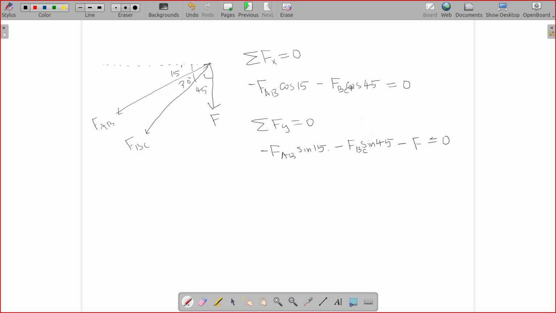So two equations and two unknowns. F is given, so you can easily solve it, right? You find out FBC, substitute it here, or use a calculator for a 2x2 system. How do you use that? Matrix.